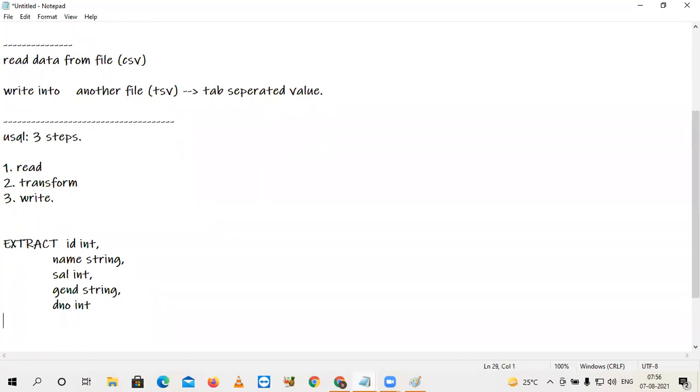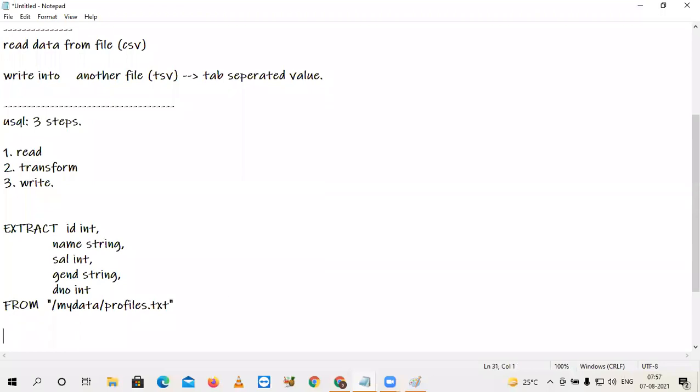Another keyword now, FROM. The FROM should be in uppercase. What is the path of your file? Give the data lake path here. Already you created one folder, that is my data, and under that you have a file called profiles.txt. But the file path should be in double quotes. If you give single quotes, it throws an error.